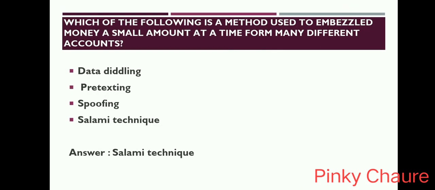Which of the following is a method used to embezzle money a small amount at a time from many different accounts? Option is data dealing, pretexting, spoofing, salami technique. Answer is salami technique.